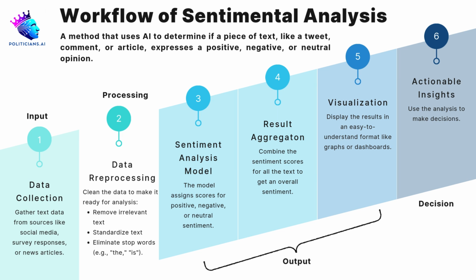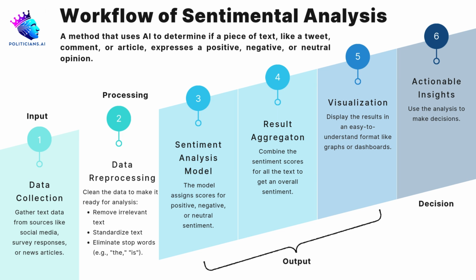Data pre-processing. Clean the data to make it usable by removing hashtags, URLs, and stop words like "the" or "is." Example, a tweet like, "I hate the new climate policy. Check this http://example.com" becomes, "I hate the new climate policy."